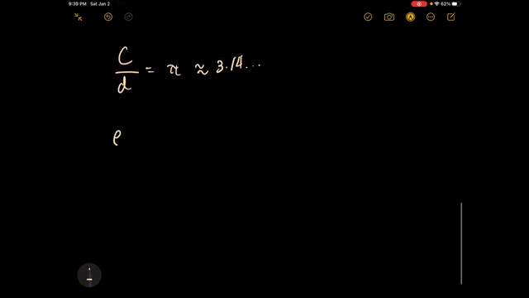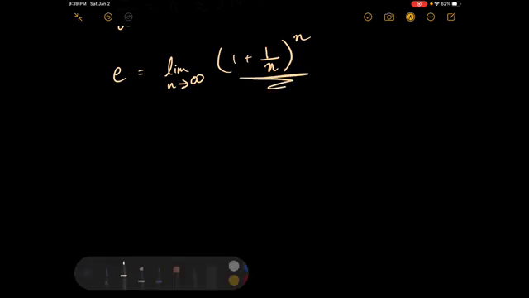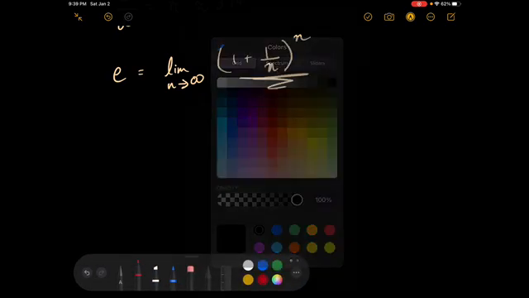Euler's number, e, is actually defined as the limit as n approaches infinity of (1 plus 1 over n) to the power of n. Well, this seems a little confusing right now, but it might seem similar to something that you've probably seen a lot before, and that's compound interest.